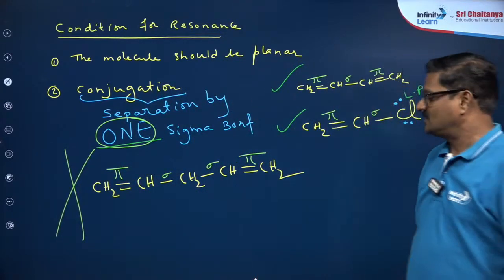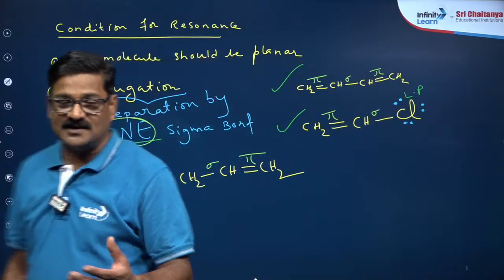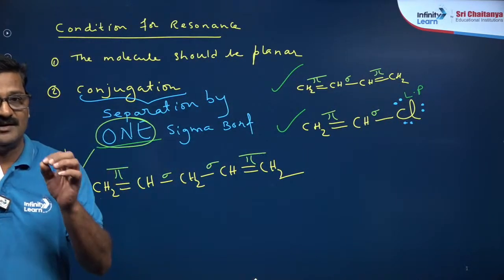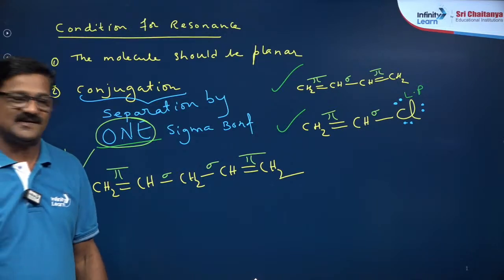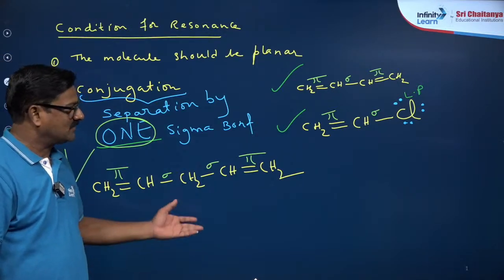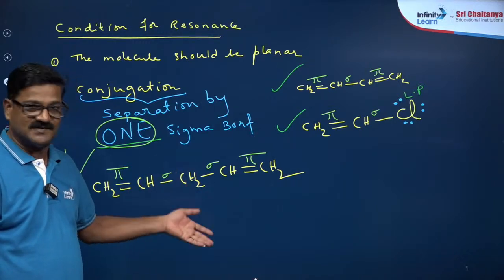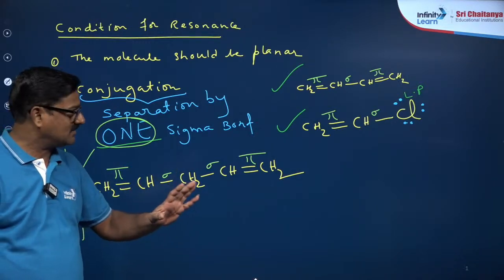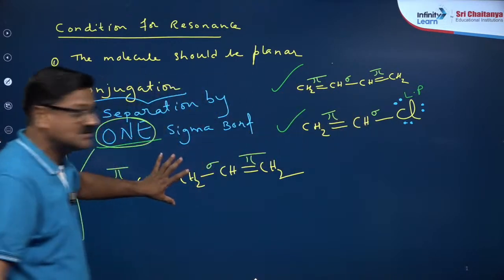So whenever a given molecule is seen, if you observe conjugation, meaning separation by one single bond, that is conjugation. If conjugation is there, resonance is there. If conjugation is not there, resonance is not there. उसमें resonance होगा, उसमें resonance नहीं होगा.